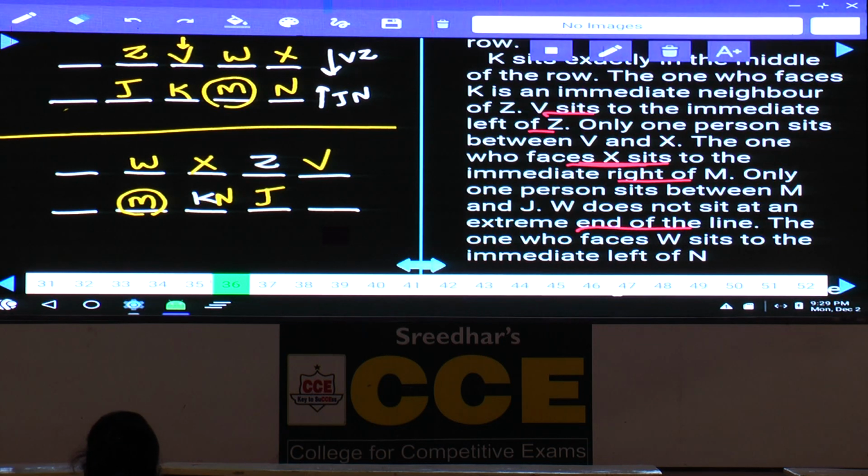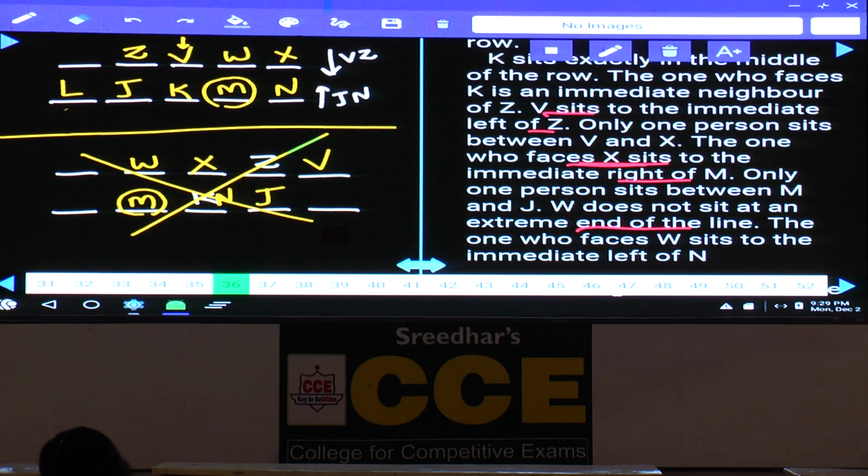As K and N would be in the same place, which is not possible, the second case becomes invalid, and we are left with only the first case. In the first case, tell me who is the person left over here? Now J, K, L, M, N, L, V, W, X, Y, Z: Y is the person left over.